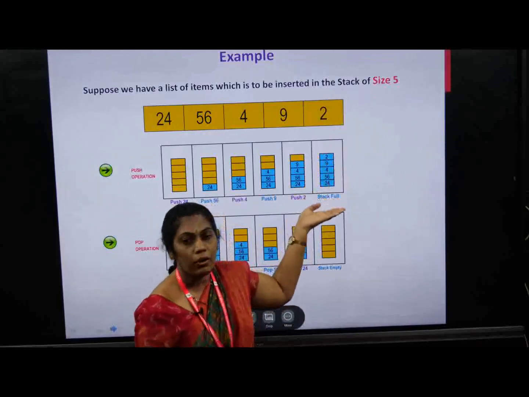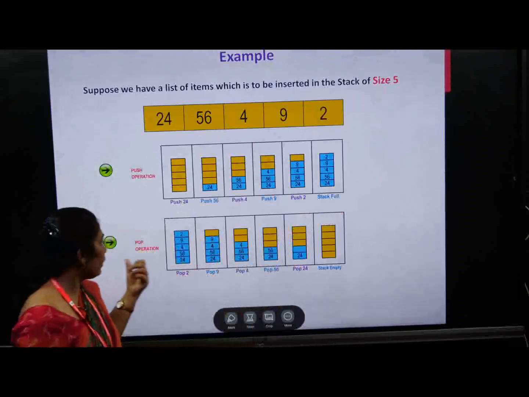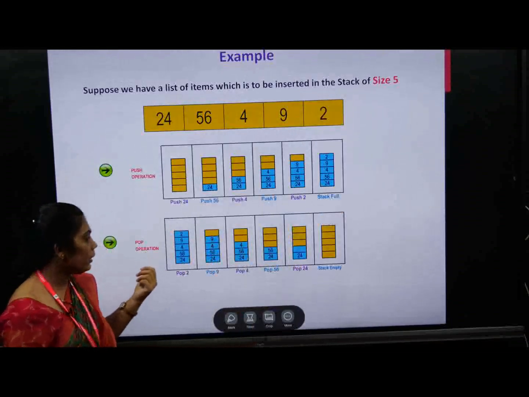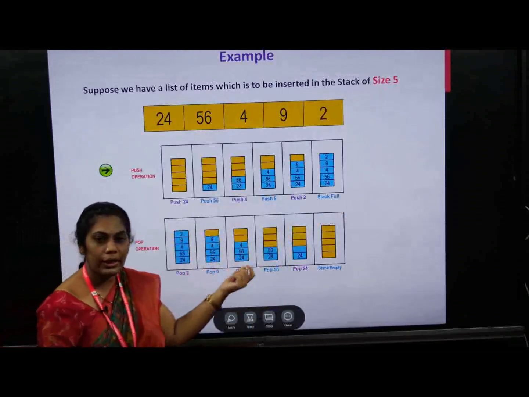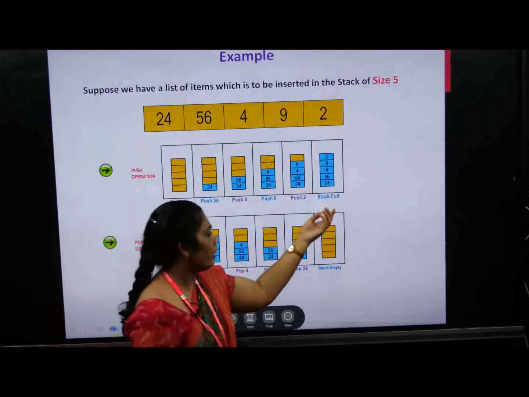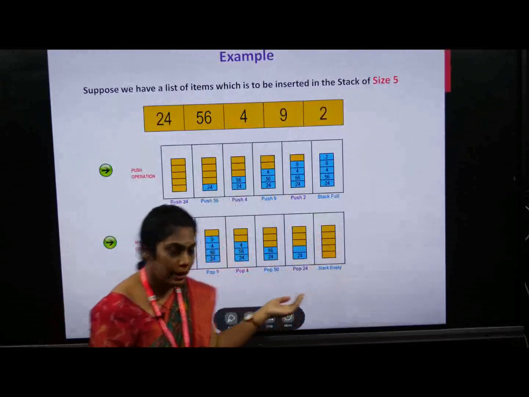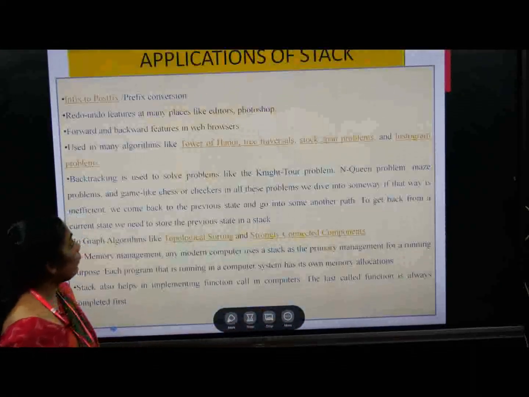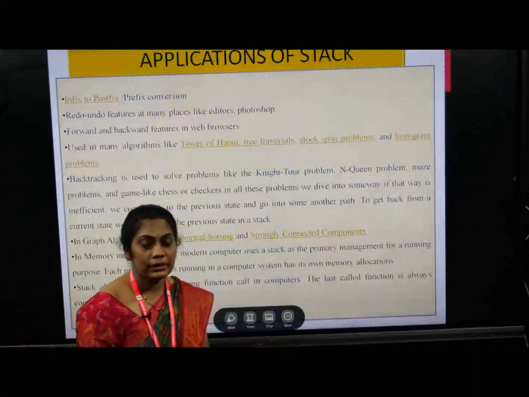Then we call it stack full. After that, to delete the elements, again from the top only we will delete the elements one by one. After that, we will get the stack as empty. So this is about the stack.